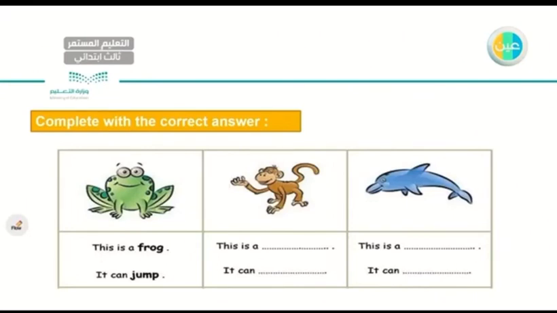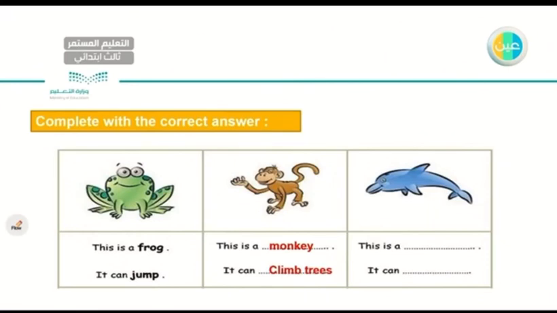Let's go to the next animal. What is this, my dear student? This is a monkey. Very good. What can monkeys do, my dear student? It can climb trees. Very good.